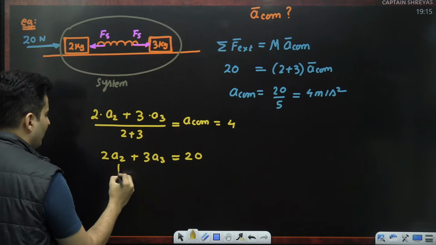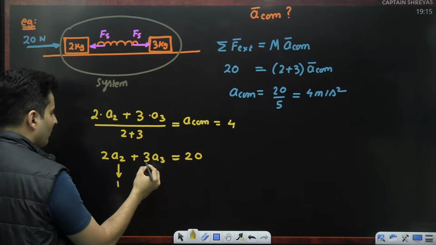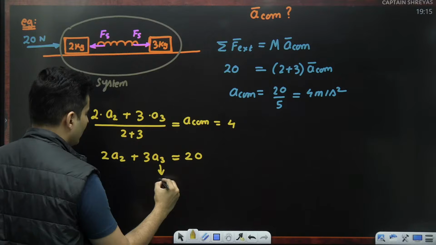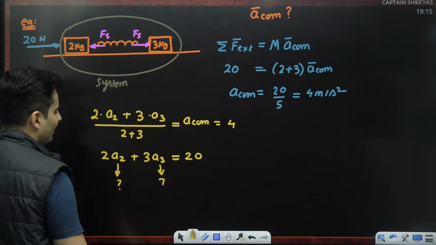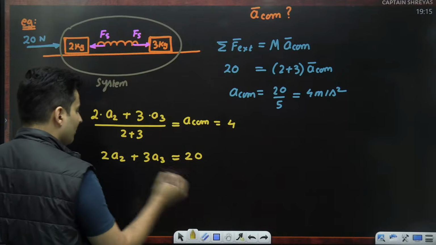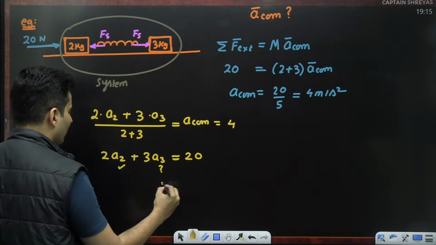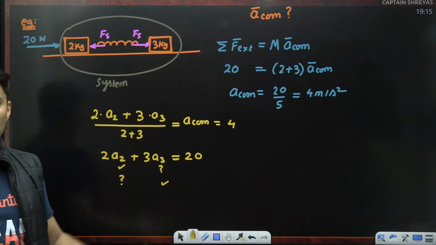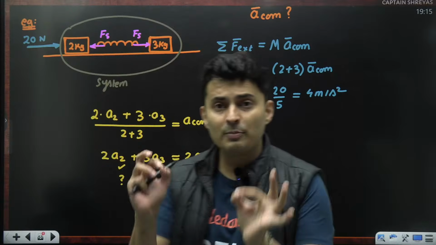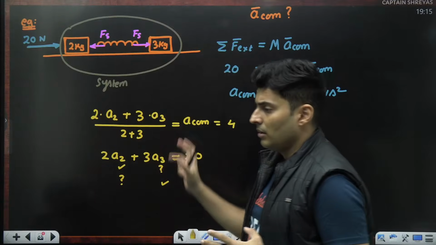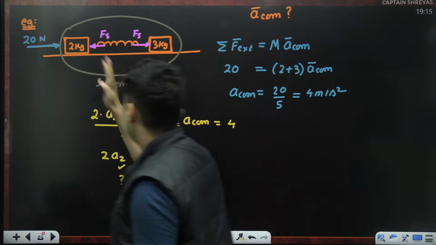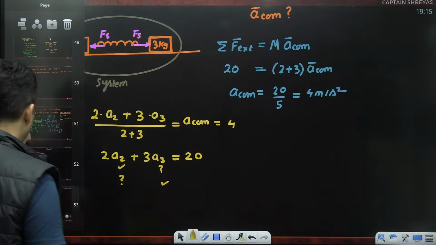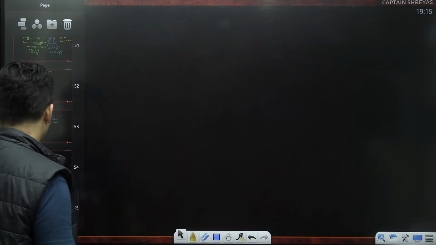So let's say, for example, I know the value of a2 as 1. From this I can find how much is a3. Or somebody tells me, listen, a3 is basically 7. From this I can find out how much this is. So if this is given, this can be found, or if this is given, this can be found. So those kind of questions can also be solved using this concept. Okay, so you see some spring related concepts as well with connected blocks, where one of the accelerations is given, the other acceleration is asked. Cool? Let's go to the next question coming up on your screen.